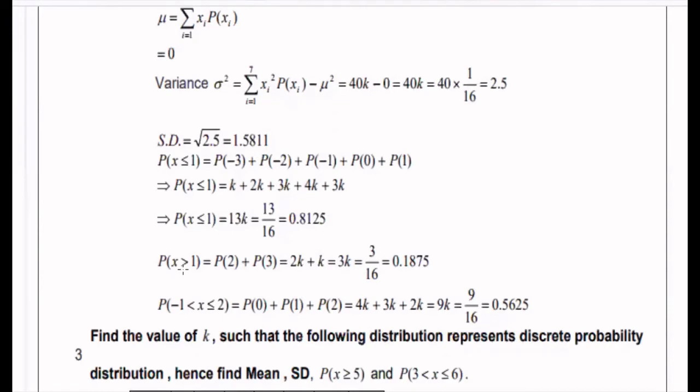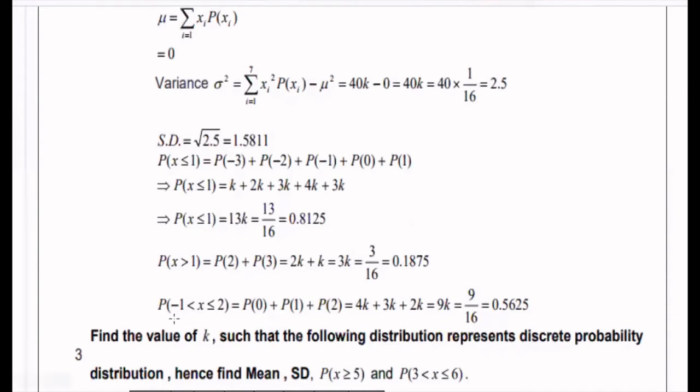Next, p of x greater than 1. From the table, p of x greater than 1 will be p of 2 plus p of 3. P of 2 is 2k. P of 3 is k. 2k plus k will be 3k. Substituting the k value, we have 3 by 16. 3 by 16 is 0.1875.